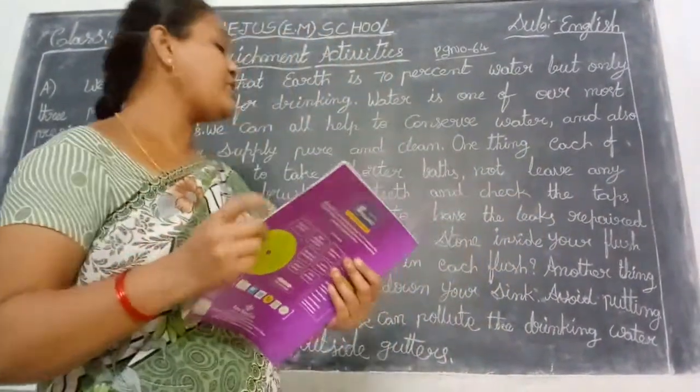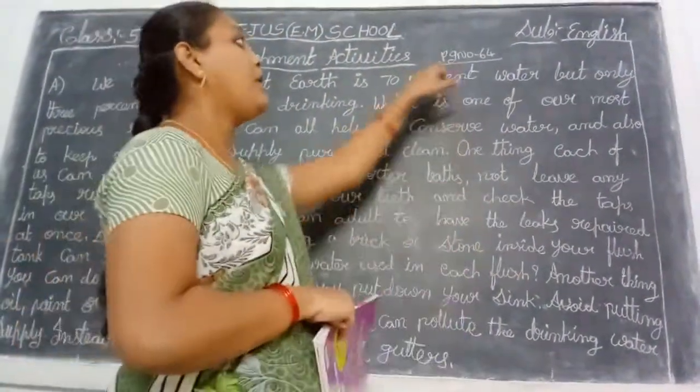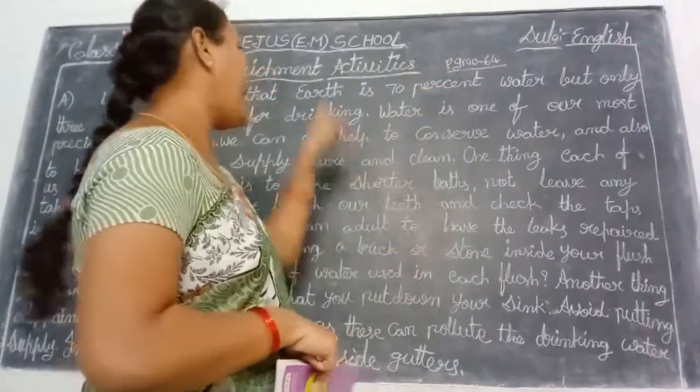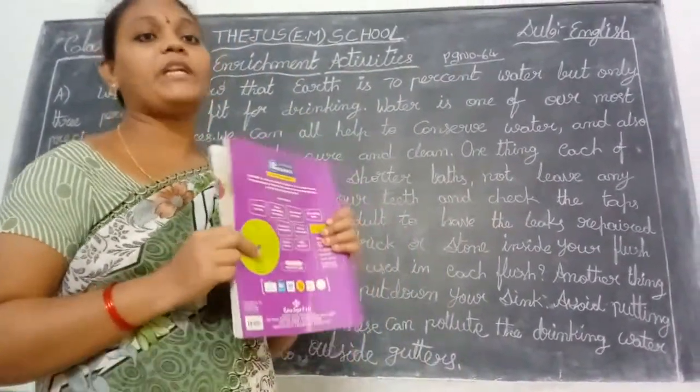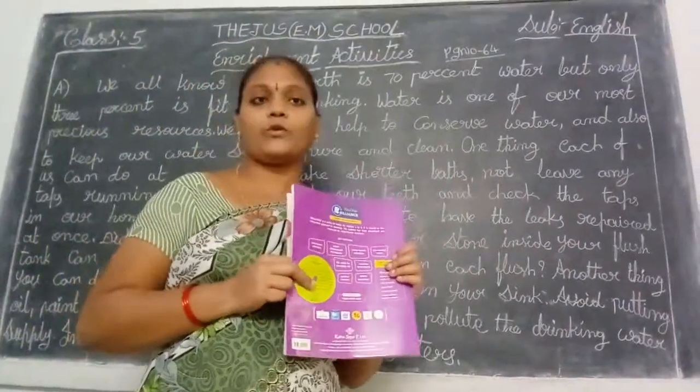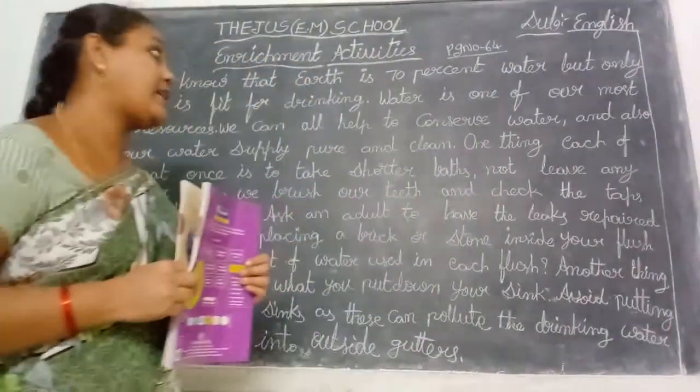Open your textbooks first, page number 64. Page number 64, enrichment activities. In the previous class we completed the grammar part, unit 4 also. Now I will explain the enrichment activities.